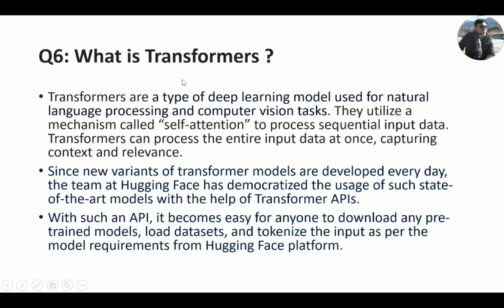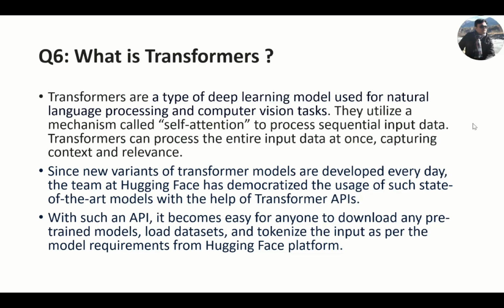Next question is, what are transformers? Transformers are a type of deep learning model used for natural language processing and computer vision tasks. They utilize a mechanism called self-attention to process sequential input data. So what actually is self-attention?